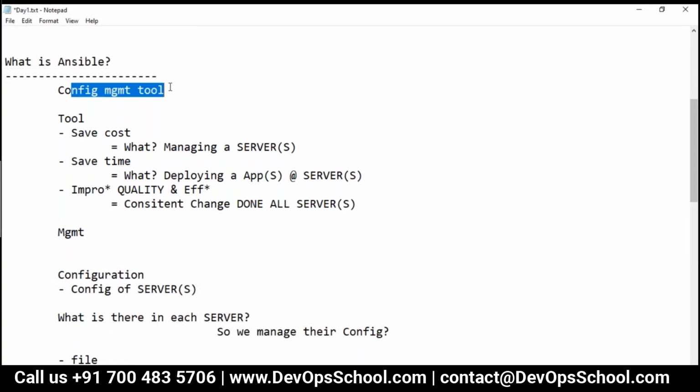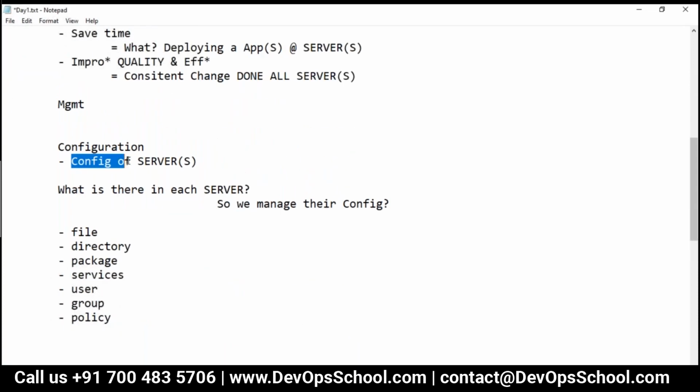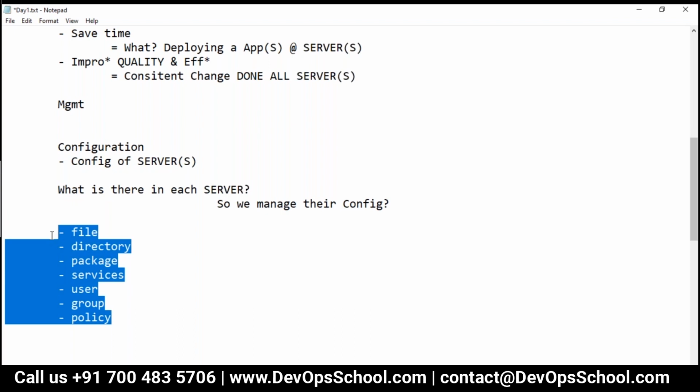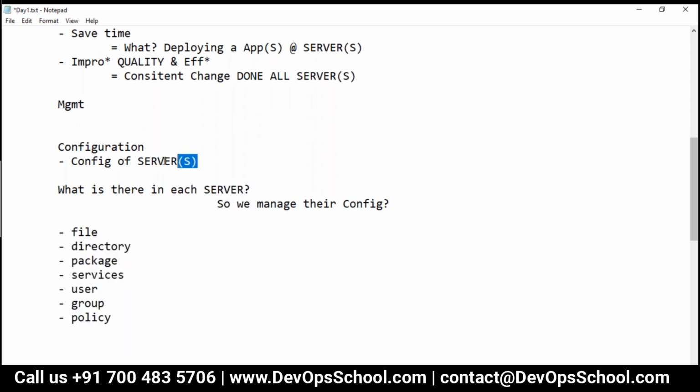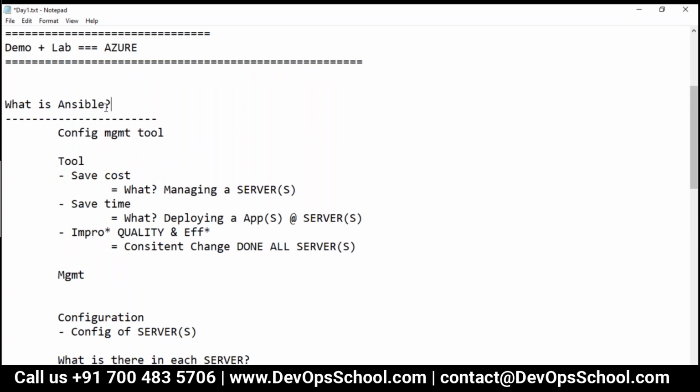So now think about it. Ansible is a configuration management tool. Configuration management means configuration of servers, and in each server you find these things. So basically you are trying to manage the configuration of these things in each server at a mass level with the help of Ansible.